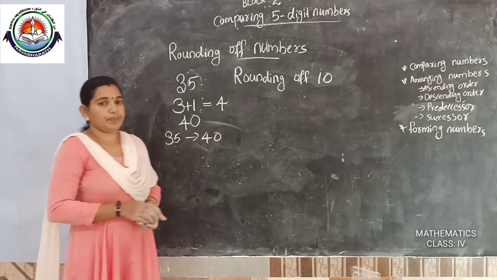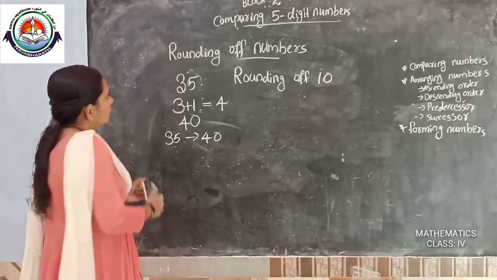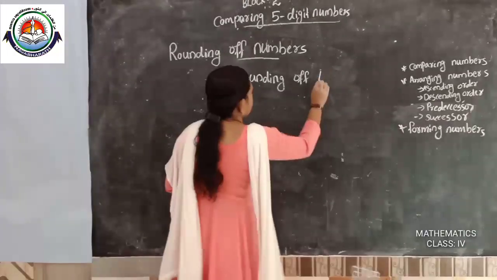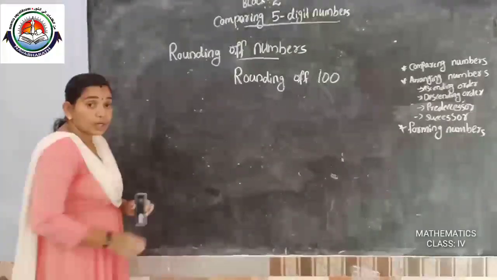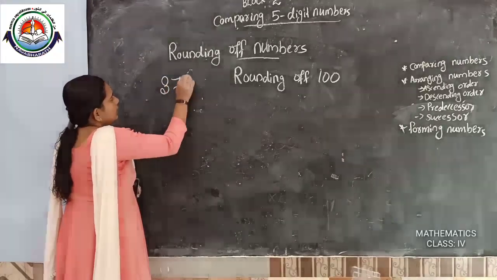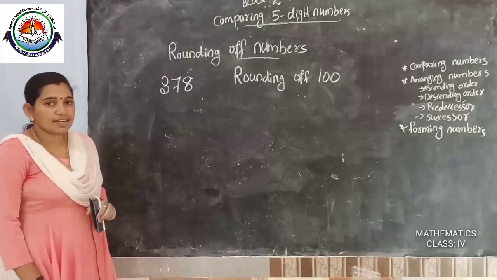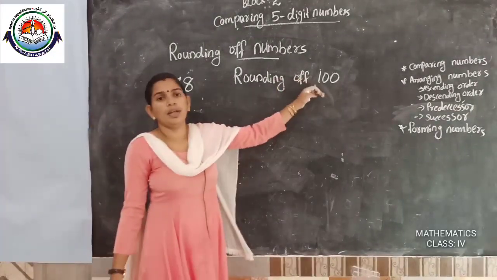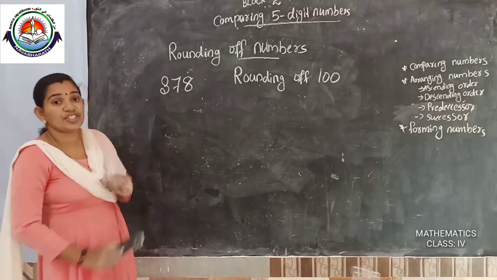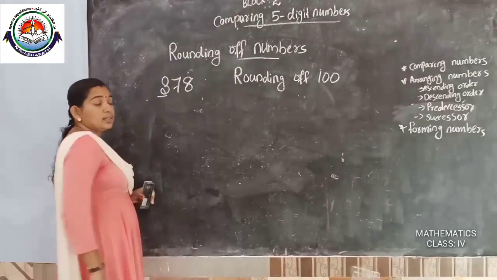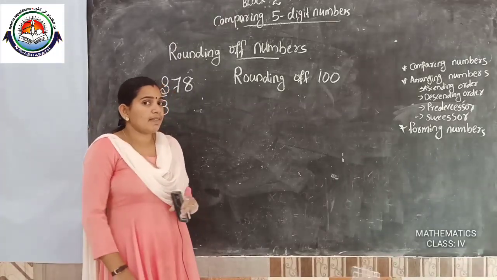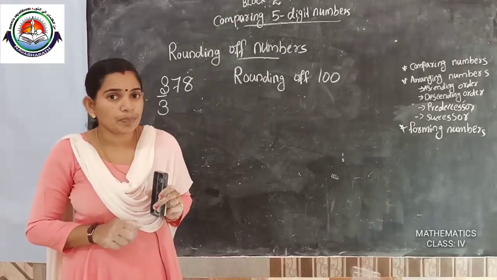Rounding of 100. 378. Here we want rounding of 100. Which place do we want to check? The hundreds place. The 100 place is 3. Then after the 100 place, what is the digit? 7. Is 7 more than 5 or less than 5?